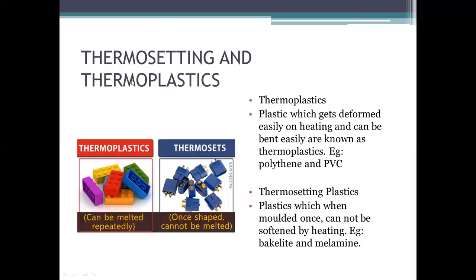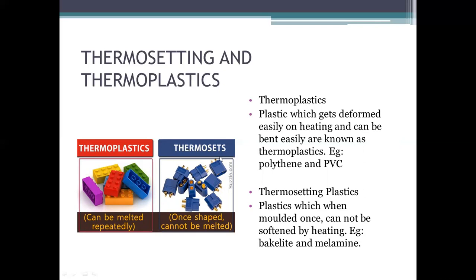So there are two types of plastic, basically, as we know: thermoplastic and thermosetting plastics. What is the difference? From the diagram you can see, thermoplastics can be melted repeatedly. If one is broken down, it can be melted again and reshaped. With the help of the melted material we can make another thing, like a box, bottles or a pencil box, anything which we can make from thermoplastics.